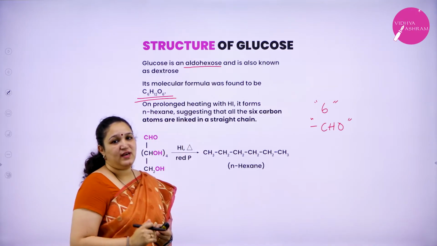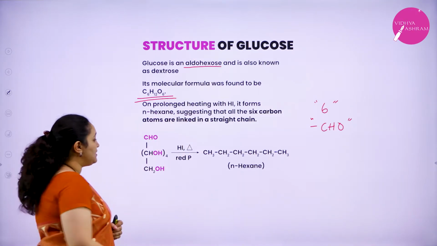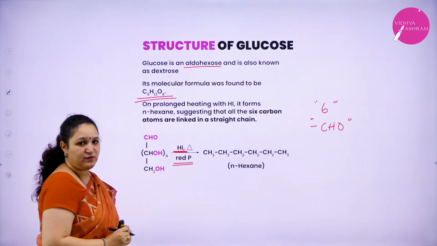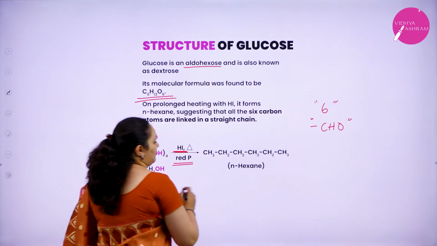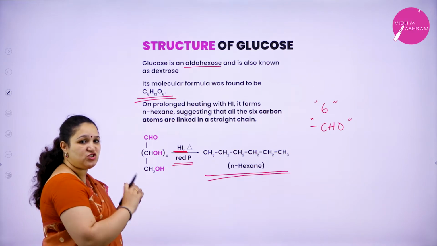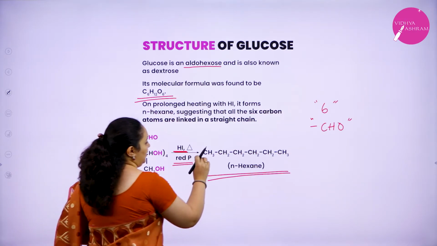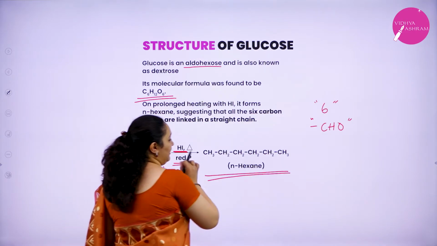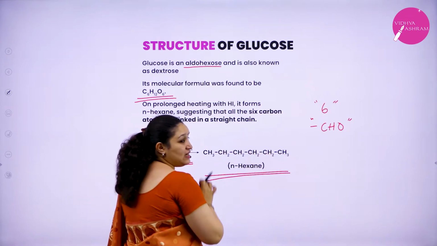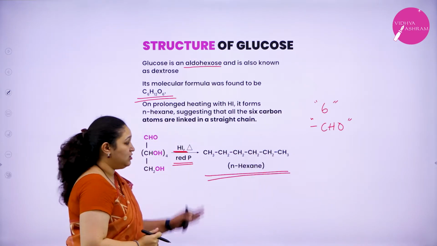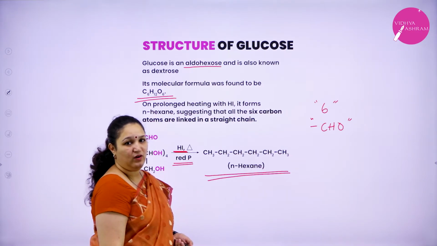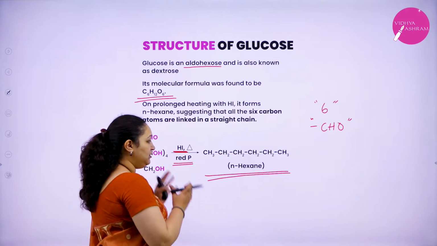How did they actually elucidate the structure? The first reaction: the glucose molecule was heated with hydrogen iodide in the presence of red phosphorus. They got the product n-hexane. N means it is straight chain. You can see 1, 2, 3, 4, 5, 6, 6 carbon atoms, and it's an alkane, so it is hexane. As it is in the straight chain, we use the letter n. What does this reaction predict?